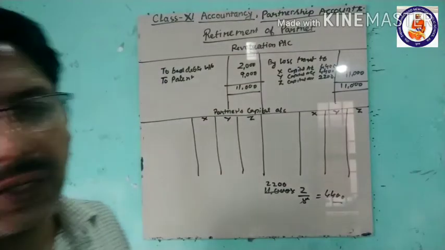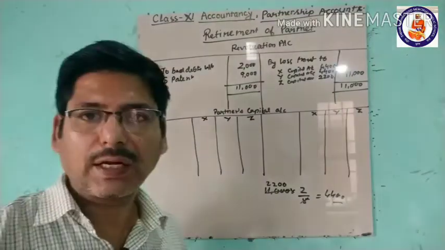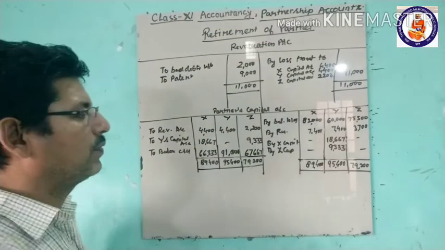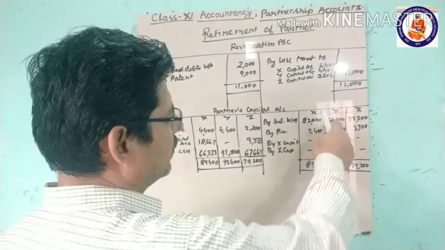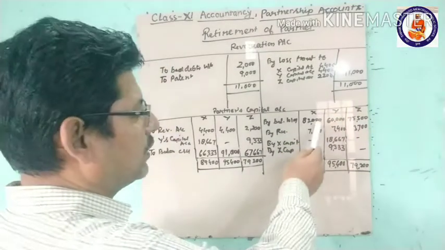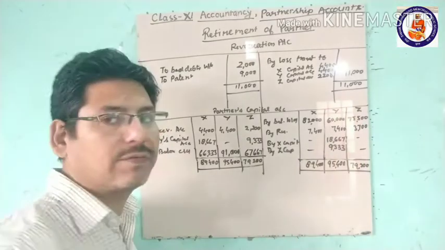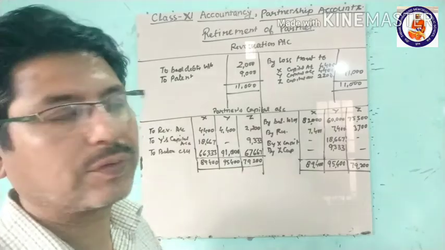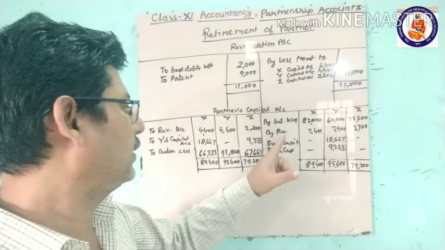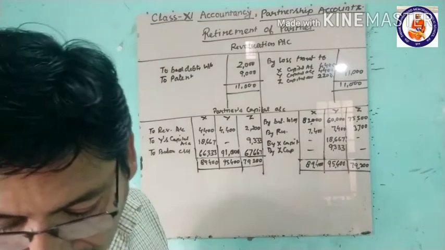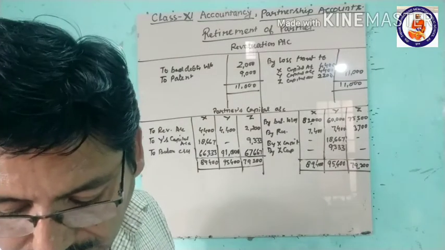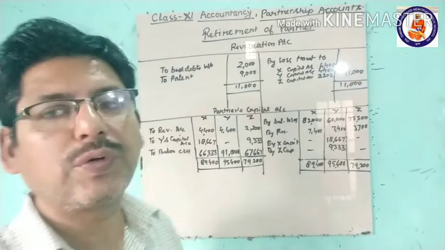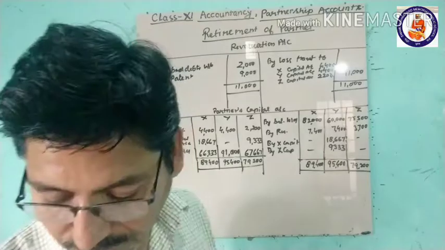Now come to the capital account, the partners' capital account that is maintained. We have taken the balances of the partners from the balance sheet, that is 82,000, 60,000, 75,500. These are the capital account balances of the partners. Then the reserve: on the liability side of the balance sheet, reserves are given as 18,500, and this 18,500 will be distributed in the 2:2:1 ratio, because this is the profit sharing ratio.